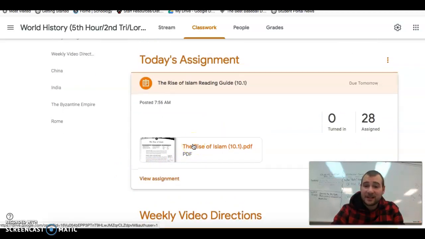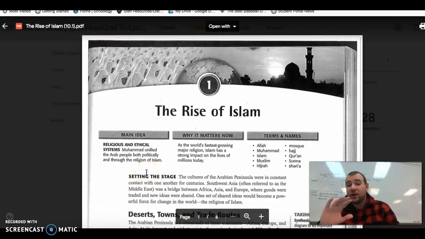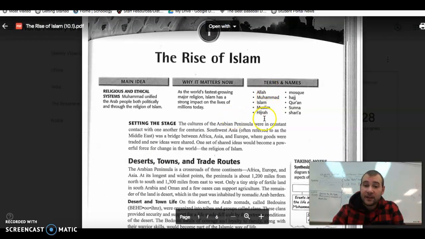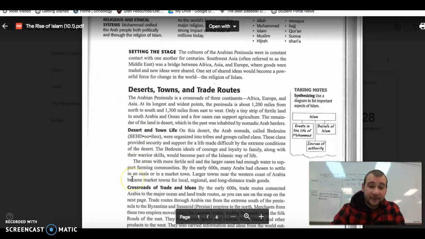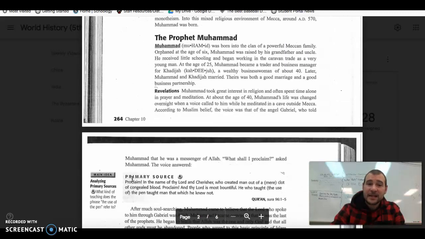So Islam is the unit. Today you'll be learning about the rise of Islam. We're going to be going back in time a little bit, obviously with China. Key terms here: Allah, Muhammad, Islam, Muslim, Hajj, the mosque, the Quran, Sunni, and the Sharia. And you'll read all about those items and people.